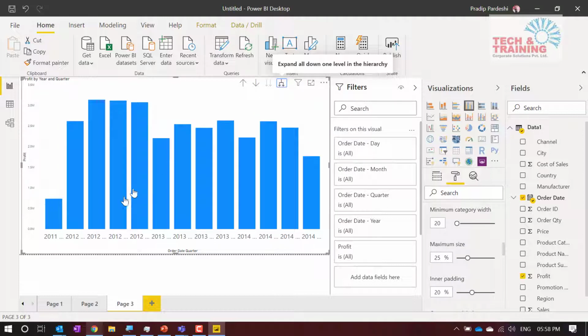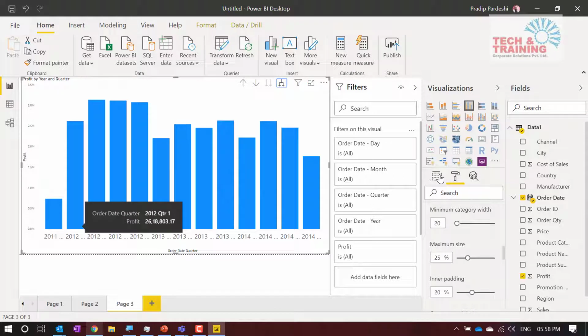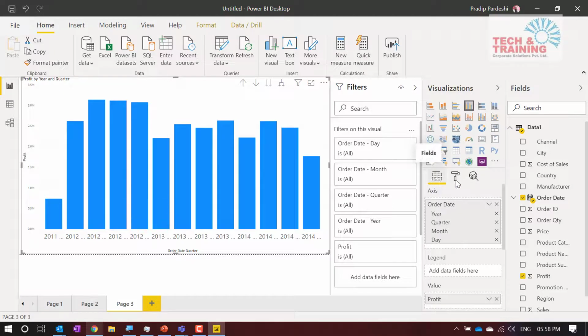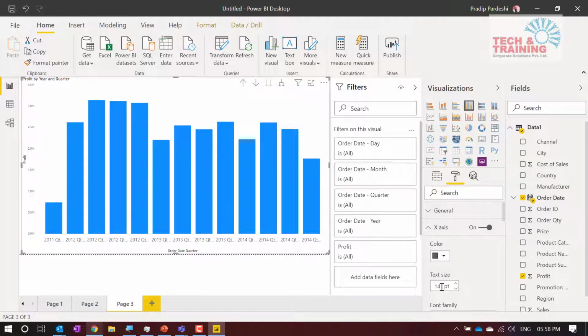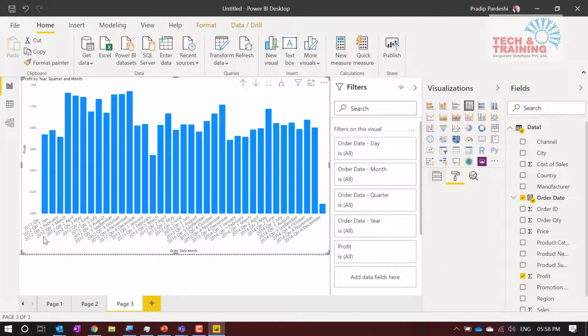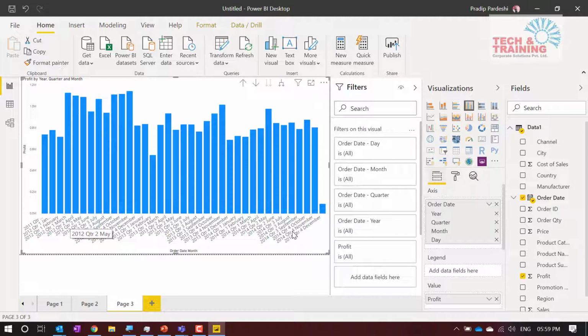You can see now this is 2011 quarter 1, 2011 quarter 2, 2011 quarter 3. Now you must be wondering, how do I know it is quarter 3? I think I have increased the font too much. Let me quickly change it to, let's say, 14. So see, here it is nothing but the 2011 quarter-wise report. Now when I do it once again, what exactly happens here? This is giving me 2012 quarter 1 January, 2012 quarter 1 February. So it gives me the complete list of the whole hierarchy.